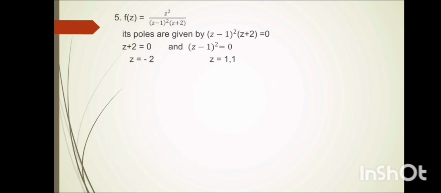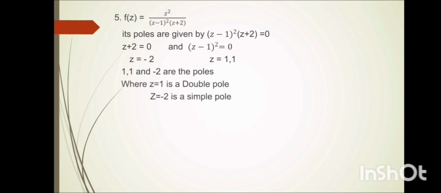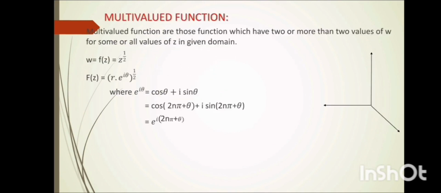Fifth example, f(z) = z^2/((z - 1)^2 (z + 2)). Its poles are given by (z - 1)^2 (z + 2) = 0. So z + 2 = 0 and (z - 1)^2 = 0. So 1, 1 and -2 are the poles, where z = 1 is a double pole and z = -2 is a simple pole.